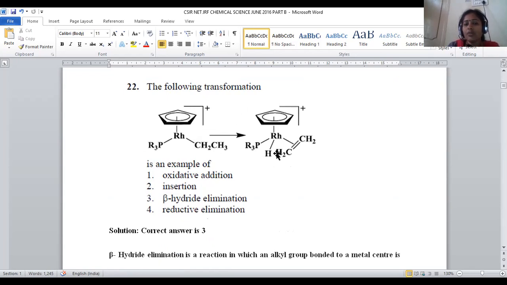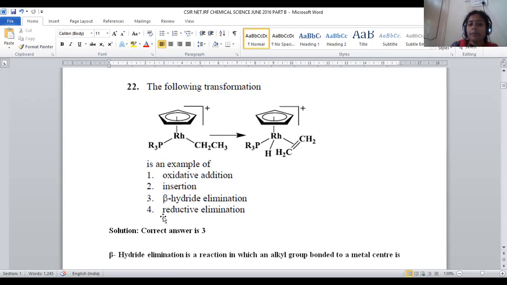Now, it is transformed into rhodium, PPh3, cyclopentadienyl, and one of the hydrogens is shifted from the alkyl to the metal. Here, the hydrogen is shifted from the alkyl to the metal so that an olefinic double bond is generated and the metal is directly bonded with hydrogen. Then, what name can we give for this kind of transformation?